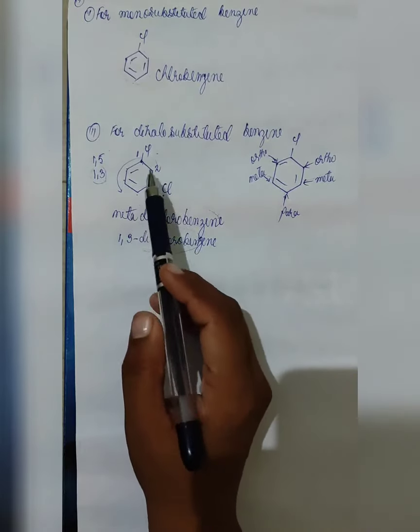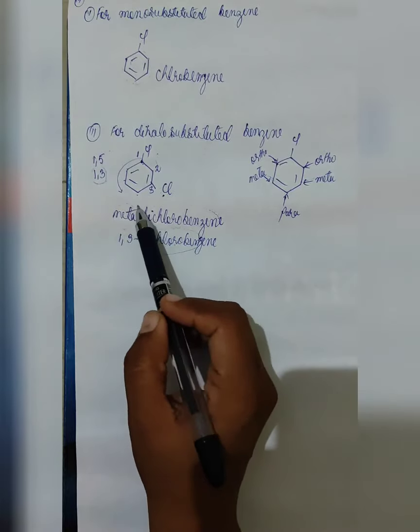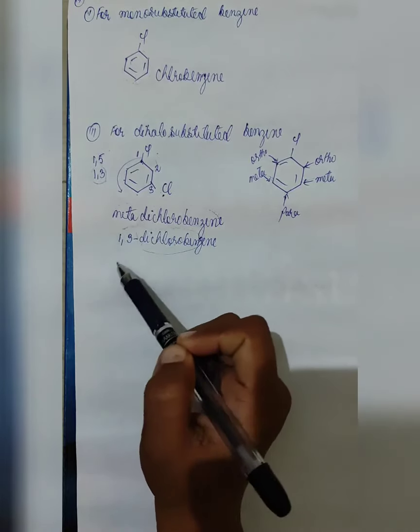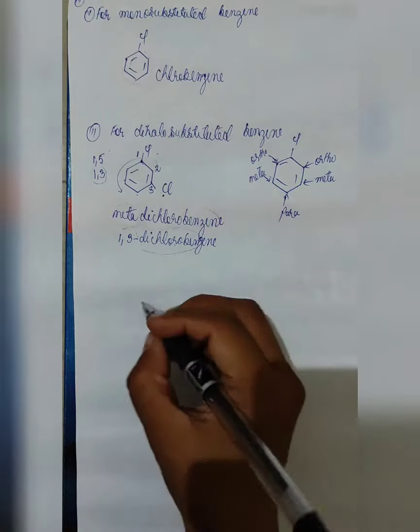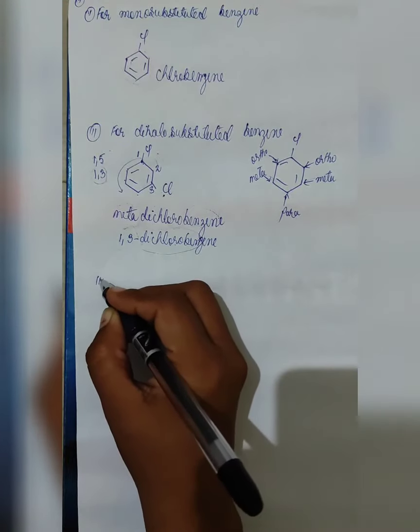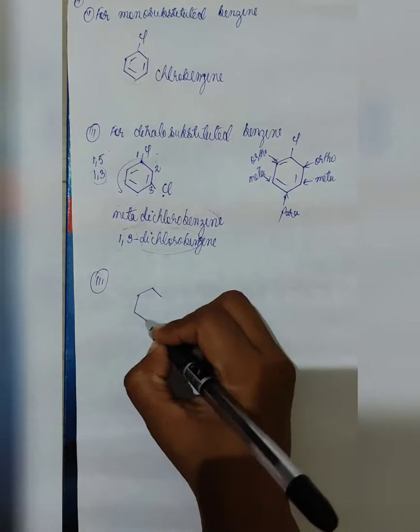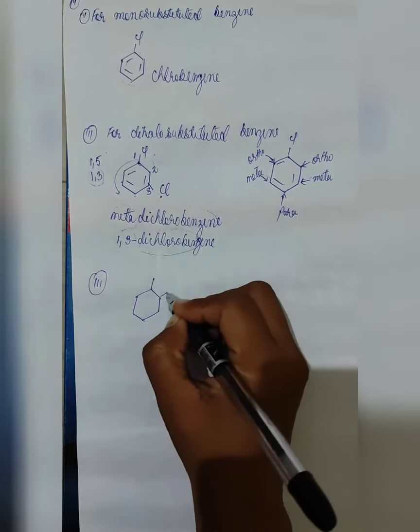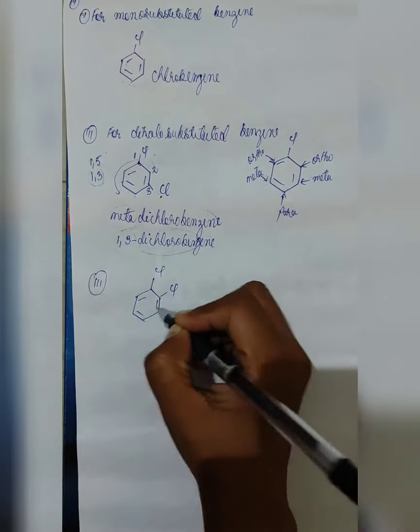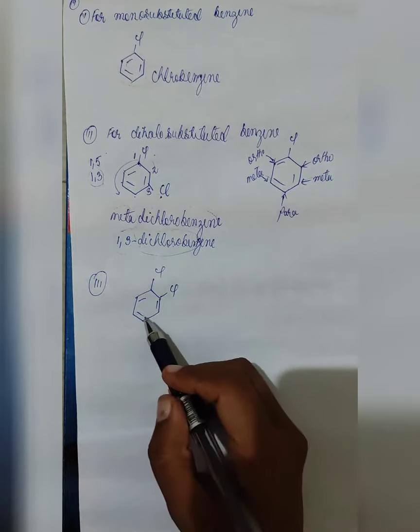The first common position you will indicate as ortho, meta, para, and your IUPAC position you will mention as the numbering. Now if we have this chlorine present in different position in this manner. Now here this is the ortho position.